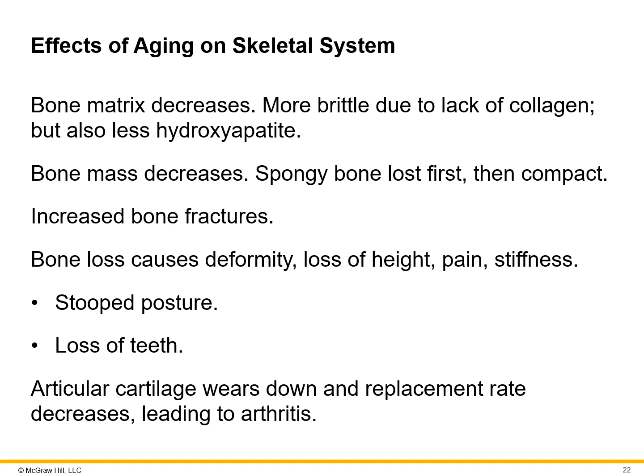And then what about the effects of aging on the skeletal system? It's related to osteoporosis, but there are other impacts of the aging process. The bone matrix starts to decrease as we age, so our bones become more brittle due to the lack of collagen. Also, there is less of the inorganic mineral hydroxyapatite, the calcium and phosphates. That causes the bone mass to decrease. Spongy bone is actually lost first, and then the compact bone, so it becomes more hollow.